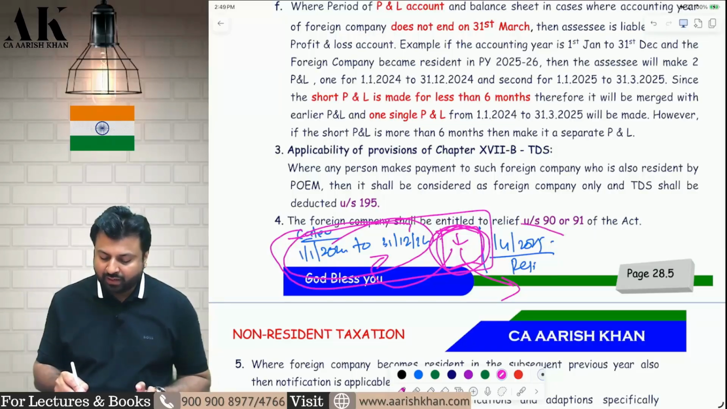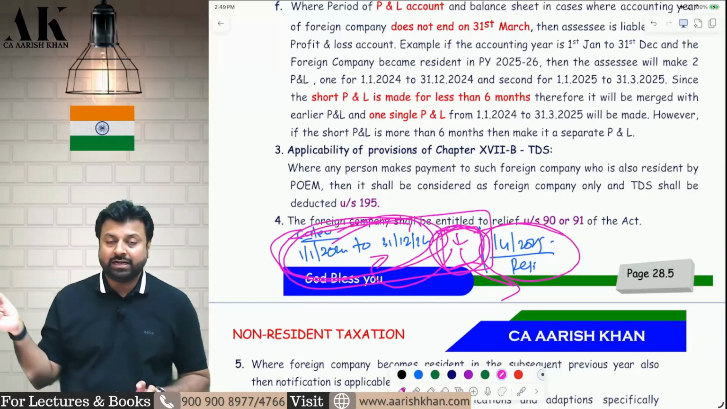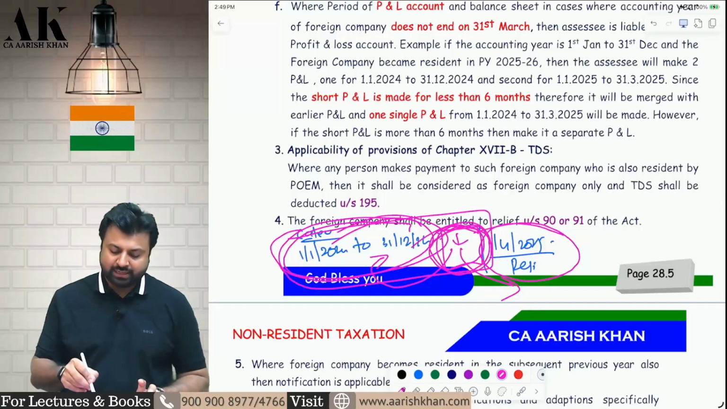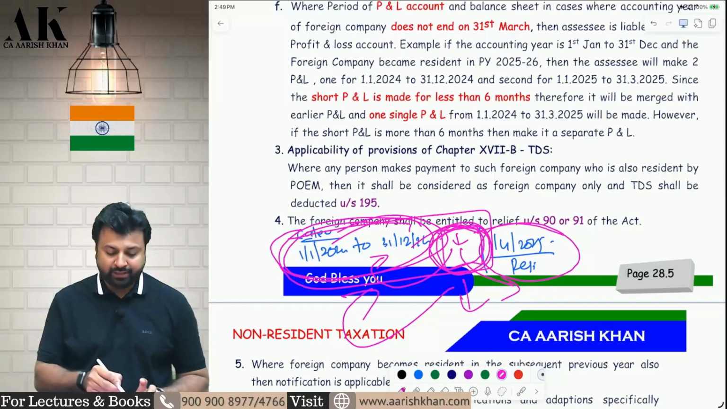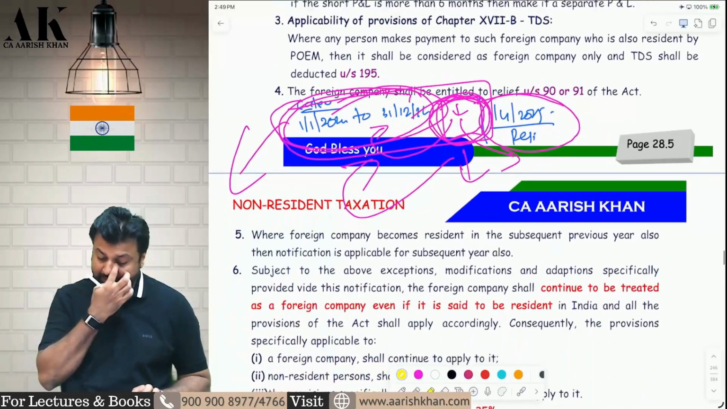So you have to first find out in which year you have become resident, then you have to find out the last financial year as per that country, and if there is an interim period which is less than 6 months, then merge it to the preceding year, and if it is more than 6 months, then take it as a separate year. I hope it is clear to all of you. This is what we have done in the class also.